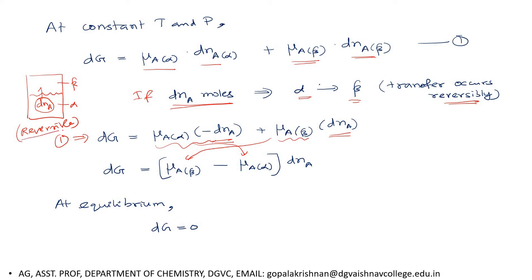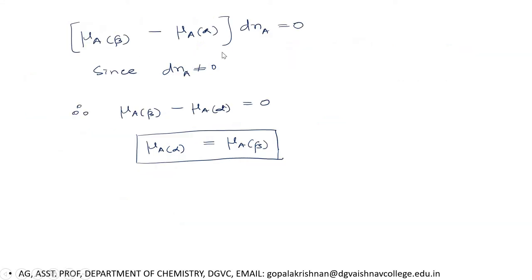And since this transfer occurs in a reversible manner, and you know very well, if a process occurs in a reversible manner, we can say that the system attained equilibrium, right? At equilibrium, we know very well change in free energy is equal to 0. Or for a reversible process, change in free energy should be equal to 0. So if dG equals 0, you put dG equal to 0 here. Then you will get chemical potential of A in beta phase minus chemical potential of A in alpha phase, into dn, equal to 0. So you will get this equation, right?